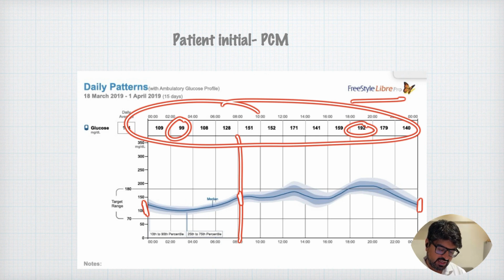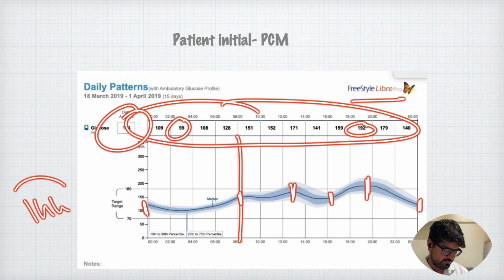And if you see intraday glycemic variability on different days also, that is from the thickness of the graph. The thickness of the graph is also not much, right? So it's more or less, thickness is very less. So again, this patient technically has a low glycemic variability. If you see the average glucose, it's 144 in this patient.